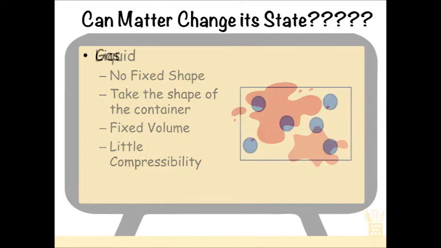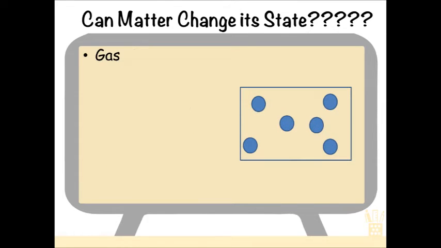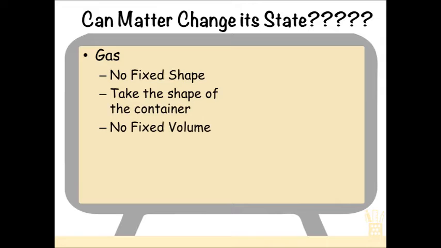The third state is the gaseous state. Gases are the most unorganized state. Their particles are the least tightly packed, and because they have very little attraction, they move in random directions. Because of this, they don't have a fixed shape. They don't even have a fixed volume.